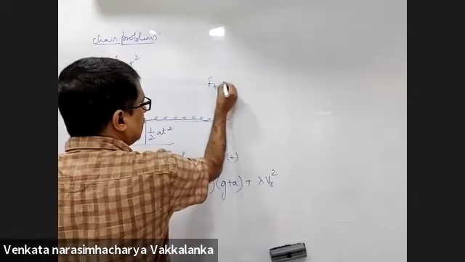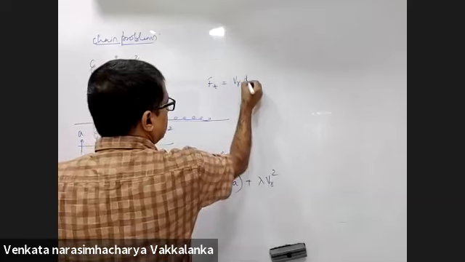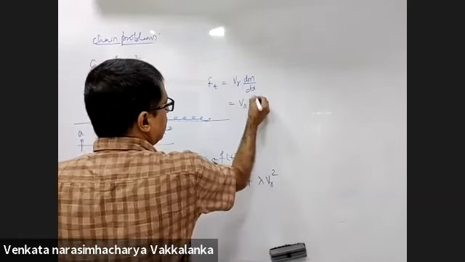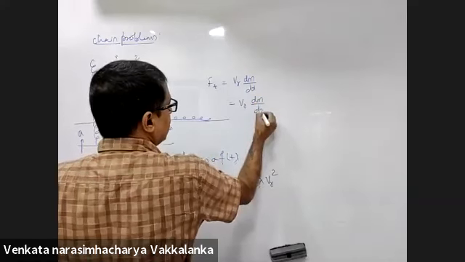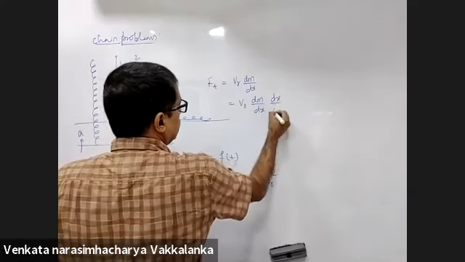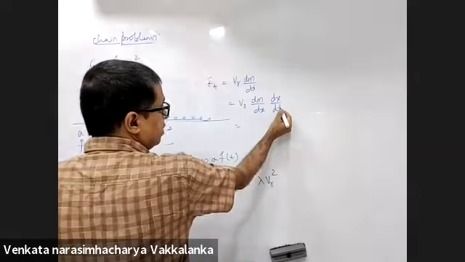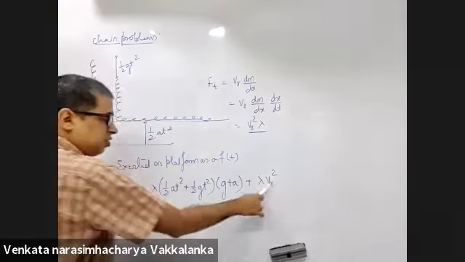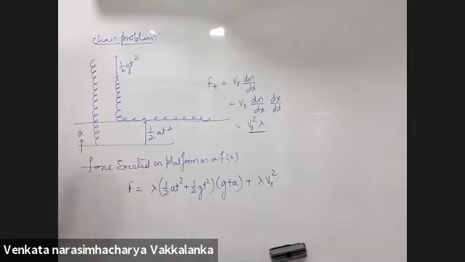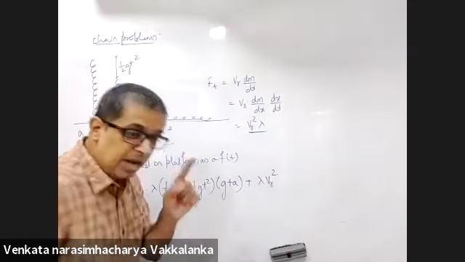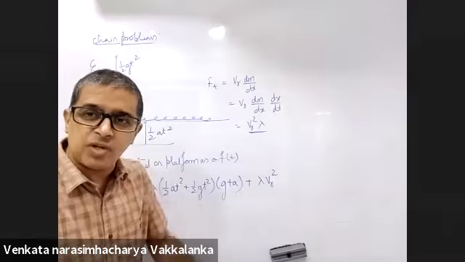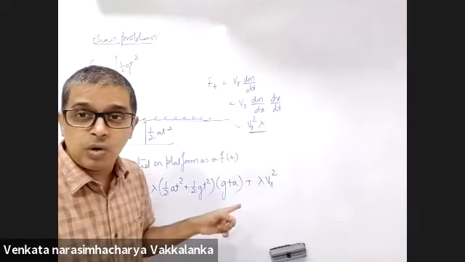Thrust force will be v_r dm by dt, which is v_r dm by dx into dx by dt. dx by dt will be v_r, so we get lambda v_r square. Now remember, this is the relative velocity. In the previous case I took it as the velocity because the platform was at rest. Not anymore.